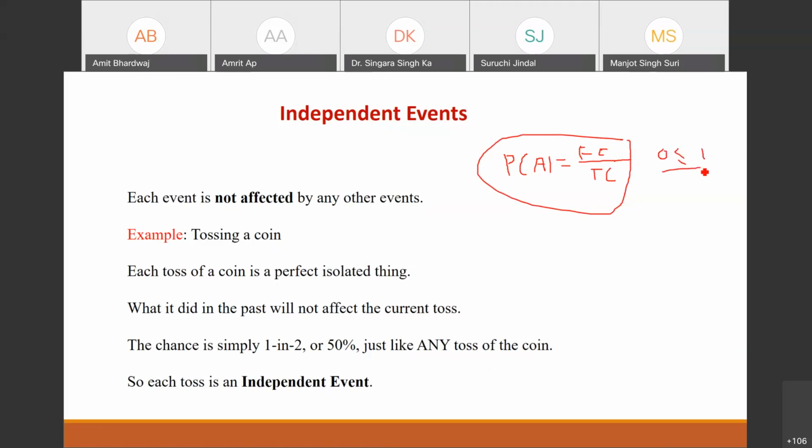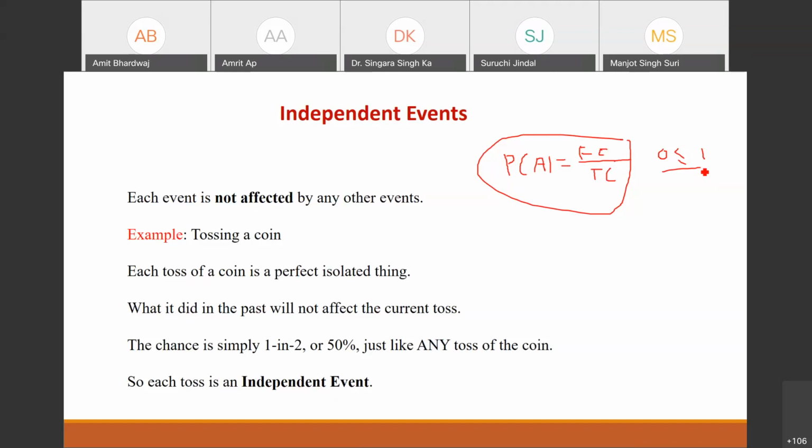If the probability is 0, it means the event is impossible, and if the probability is 1, it means the event is a sure event. Just like if today is Tuesday, then tomorrow will be Wednesday. So it is a sure event. And if I say that tomorrow will be Friday, that is not possible.